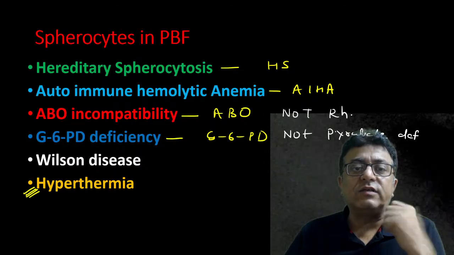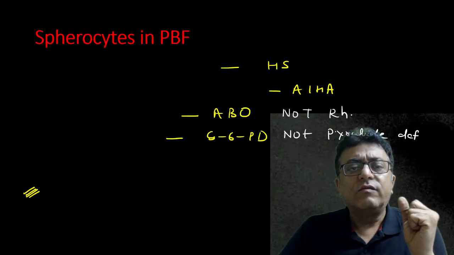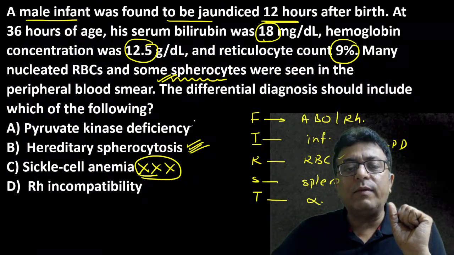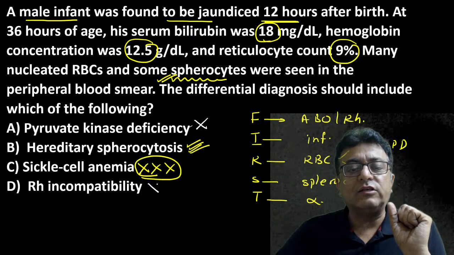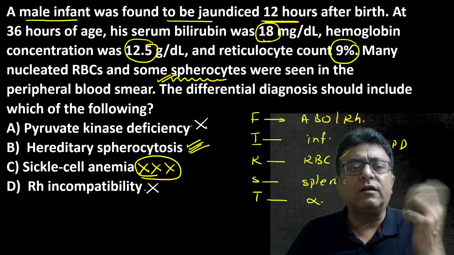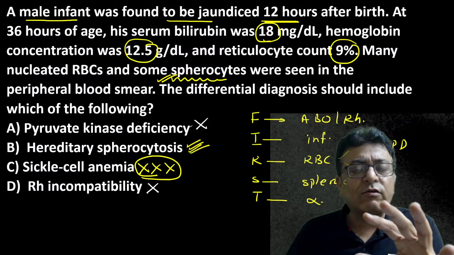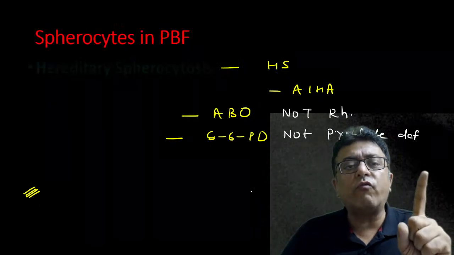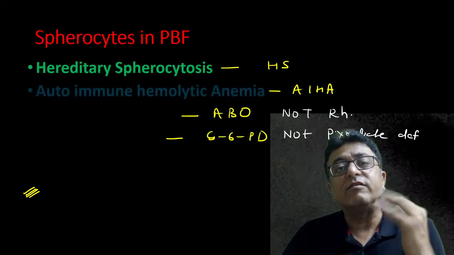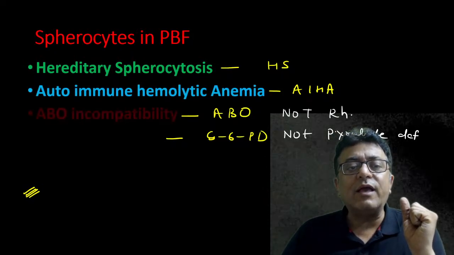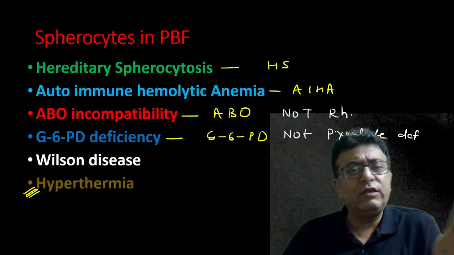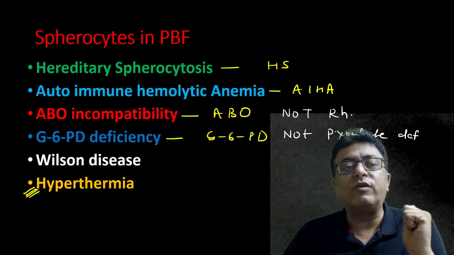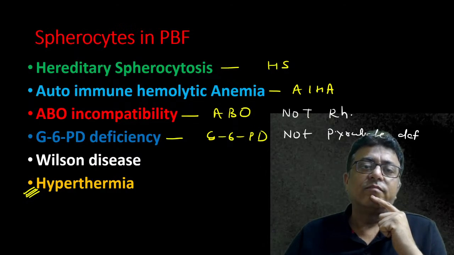So now our question is very clear. Jaundice within 24 hours with spherocytes in PBF: it can't be pyruvate kinase deficiency or Rh incompatibility, because in both these situations no spherocytes are present. So with this question, we remember the causes of jaundice in the first 24 hours and the causes of spherocytes in PBF. Remember Wilson, burn, hyperthermia, which is where MCQs come from. We don't normally read these topics, but these are must-know MCQs.